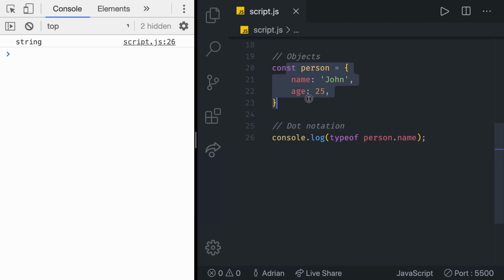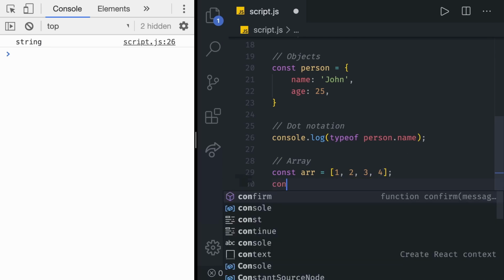That means that the person, or an object, can contain any data types inside of it. It can contain strings and it can also contain numbers. There are many other kinds of objects in JavaScript. We have arrays to store ordered data collections. For example, an array would be const array, and in there we can store something like, let's say 1, 2, 3, 4. In an array, we can store multiple primitive types, but in here we don't have keys and values. We just have indexes. So this is 0, 1, 2, 3, and so on. But again, we are going to learn about arrays more specifically later on.